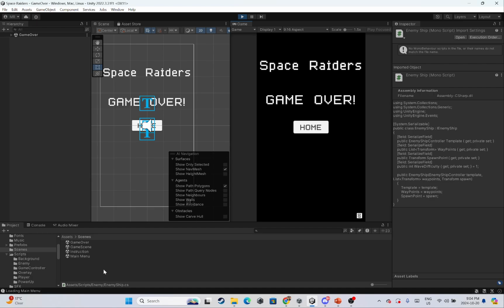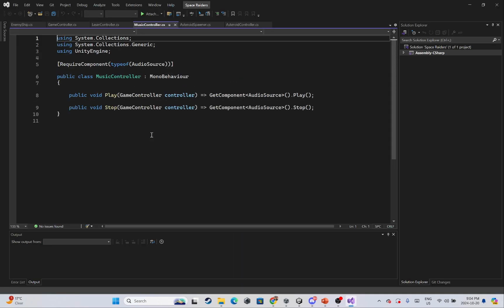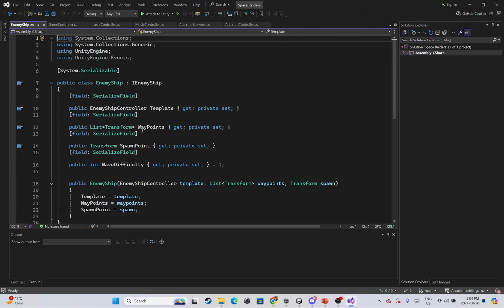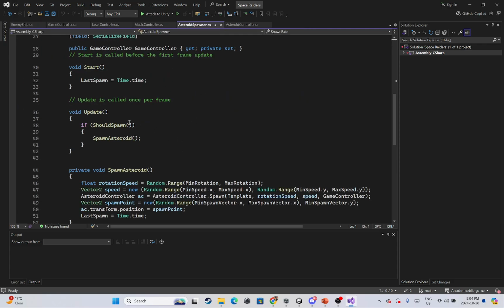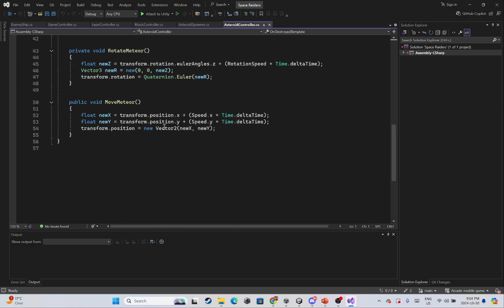and everything's been done according to the assignment. And here's my scripts, my background, my enemy, game controller, overlay player, power up, everything. So this is my music script, controller. And what do we have here? This is the enemy ship, and asteroid respawning, and everything is over here.